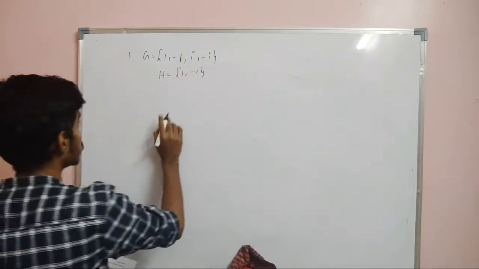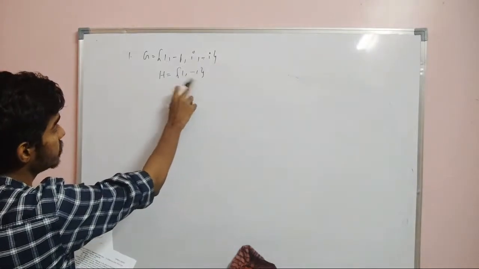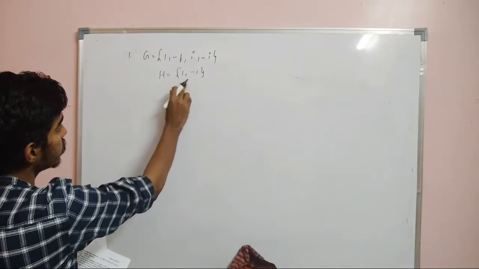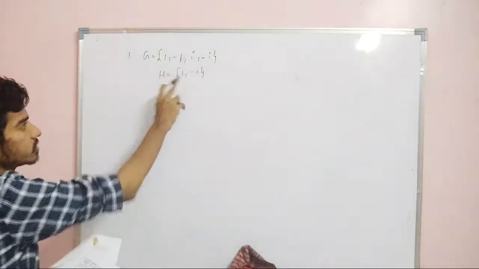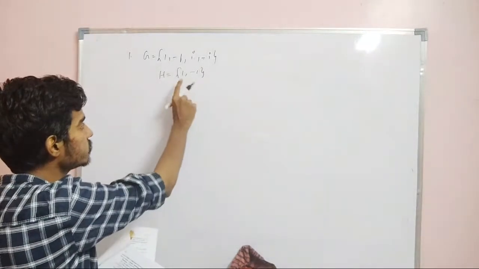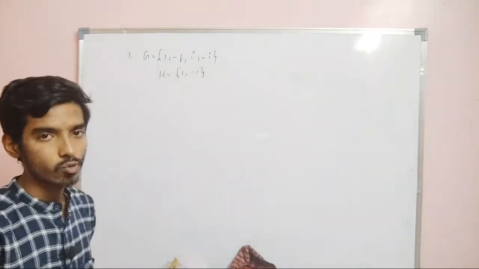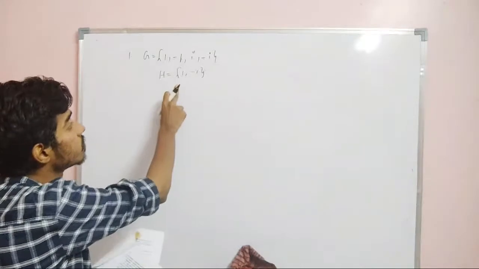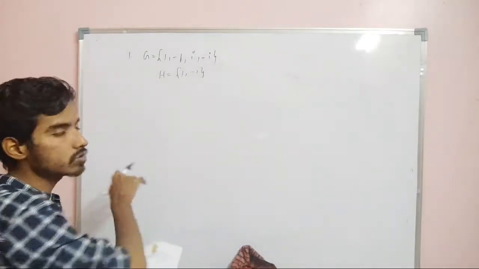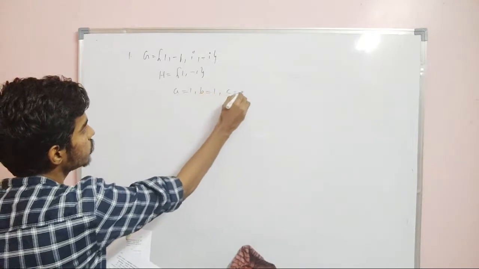You can see 1 is in H, and if you take any 2 elements, it is also closed. It has only 2 elements, so just take 2 elements. So 1 into -1 is -1, so -1 is also in H, so therefore it is closed. And for associative, you just take a to be equal to 1, b to be equal to 1, c to be equal to -1.